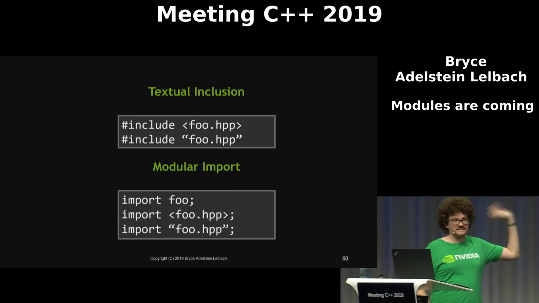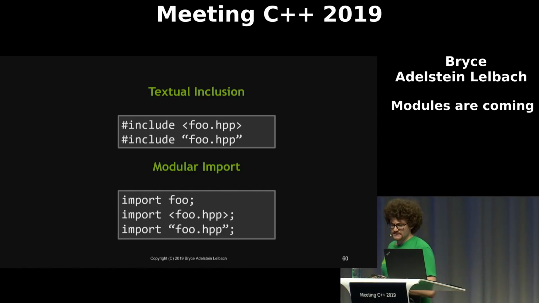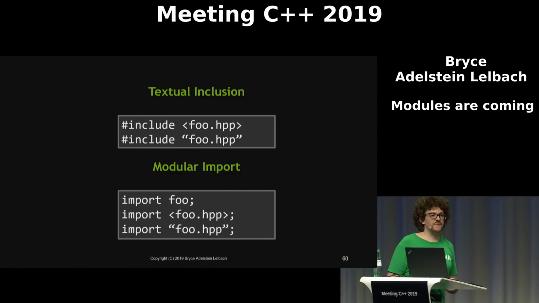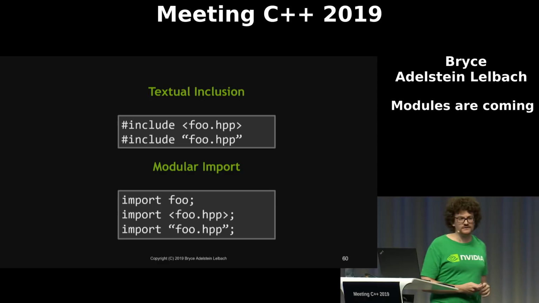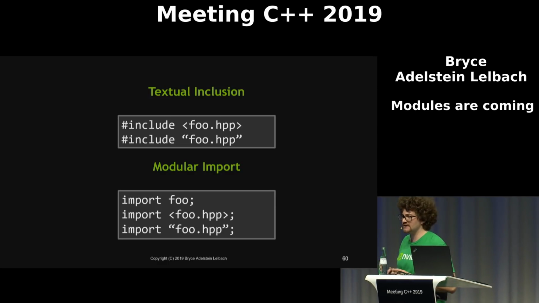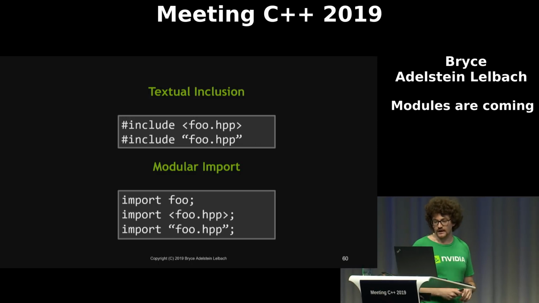So this imports a C++ 20 programmatic module, one of the things that we just saw in the past few slides. The other 2 forms import a header unit, which is a module synthesized from a header. And the reason that header units exist is to provide us with a transition path to allow projects to gradually adopt modules. And we're going to talk a bit more about how they work later.